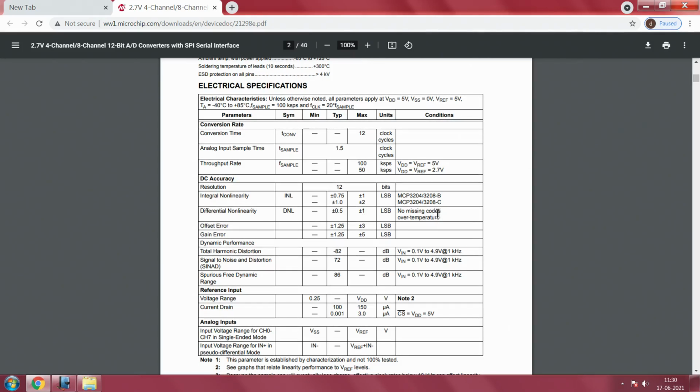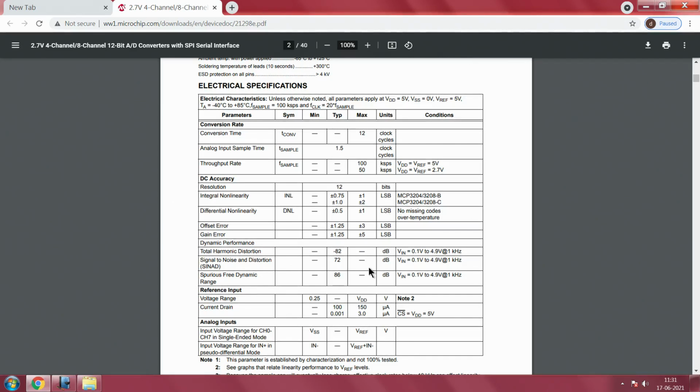What is this? You have to be careful about understanding what this actually means. Does that mean there are some missing codes? Yeah, the answer is yes, actually there are some missing codes, and we will come to that. Anyway, before we move on, offset error is plus minus 3 LSB maximum, typical is plus minus 1.25 of an LSB, and then gain error is plus minus 1.25 typical and a maximum of plus minus 5 LSB. Great.